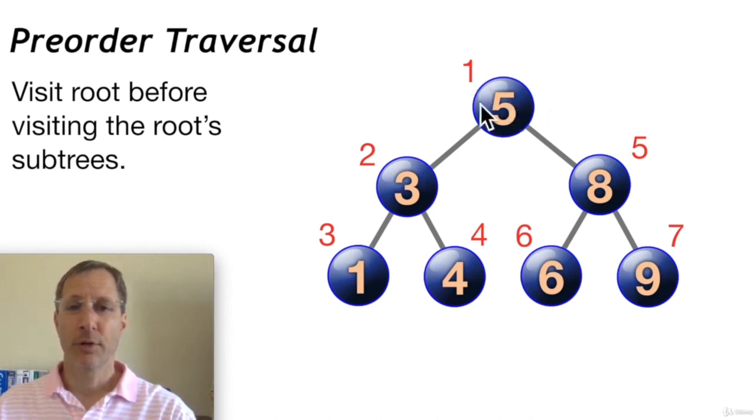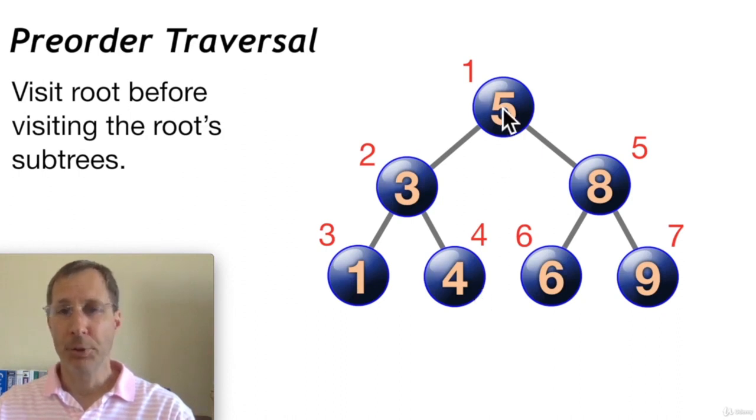In other words, we're always going to start at the root, and then we'll visit the root's subtrees. The same thing applies with node 3, which is basically a subtree starting at node 3. We're going to visit 3 before we visit its subtrees. So we start at the top, and then we descend down the left subtree, and again down the left subtree, and then we hit the right subtree.